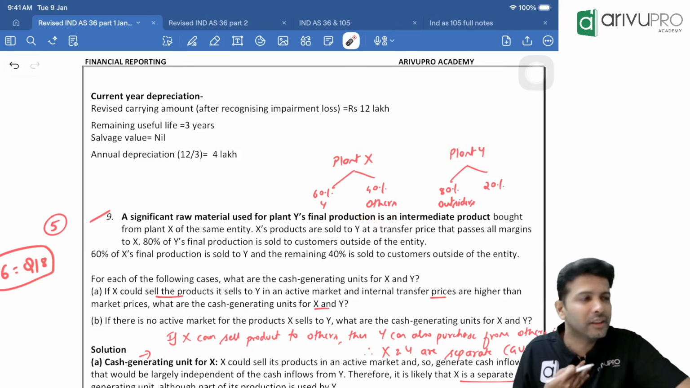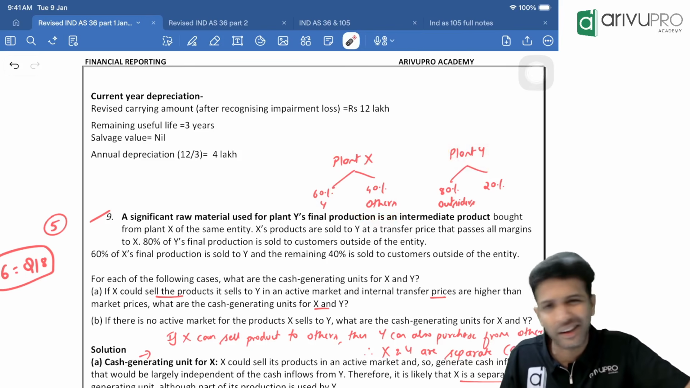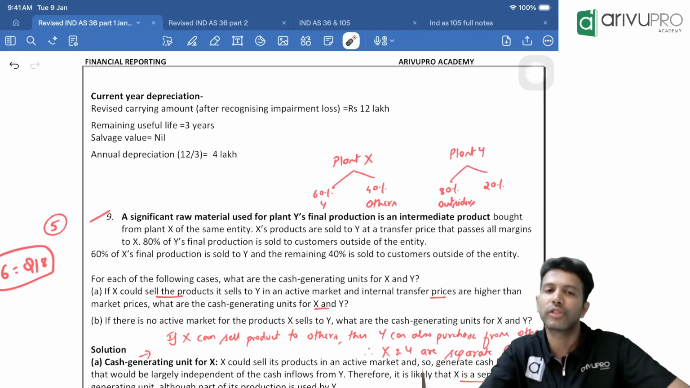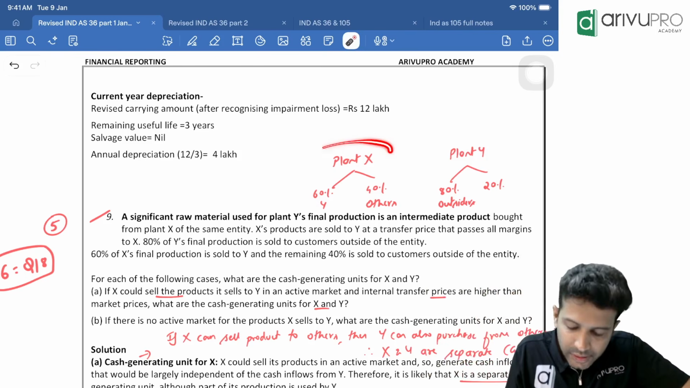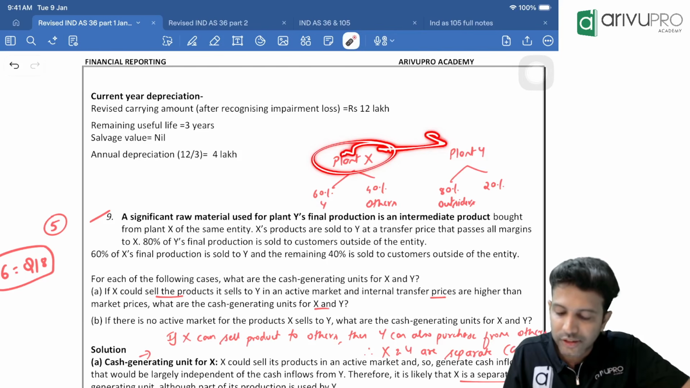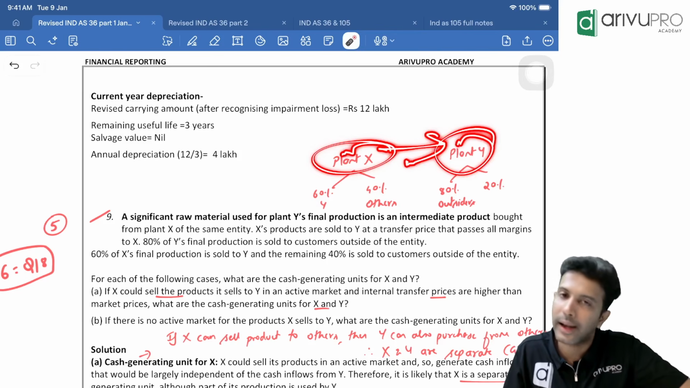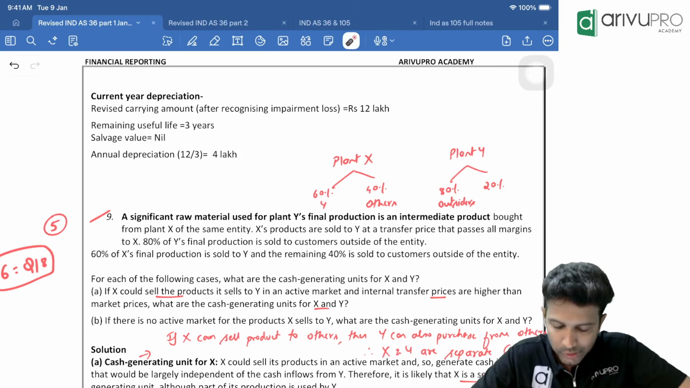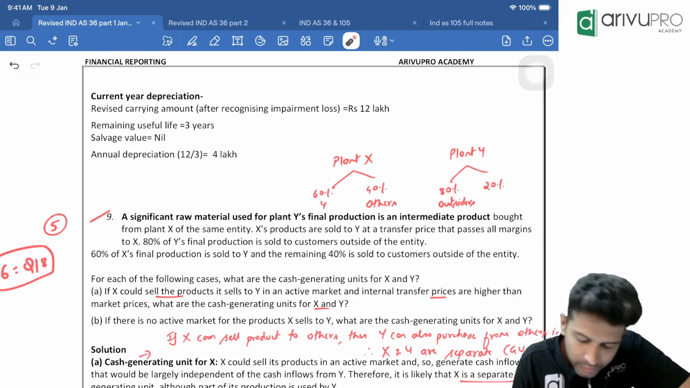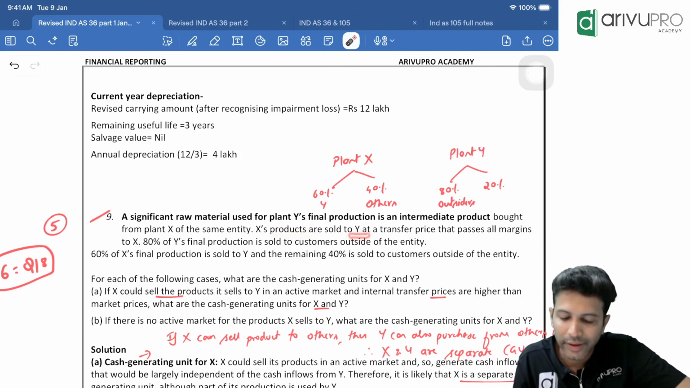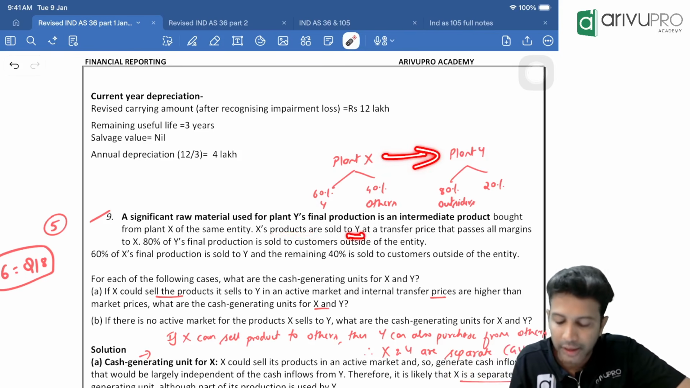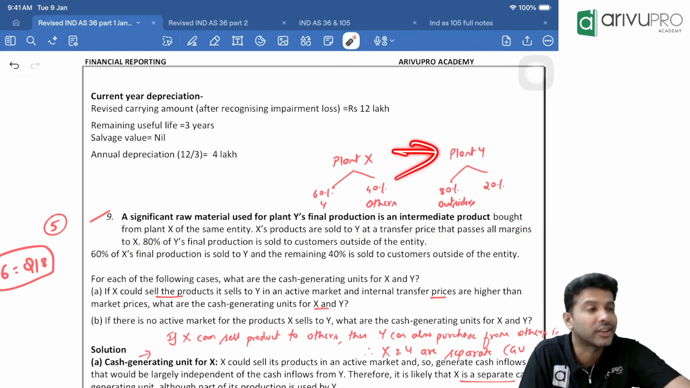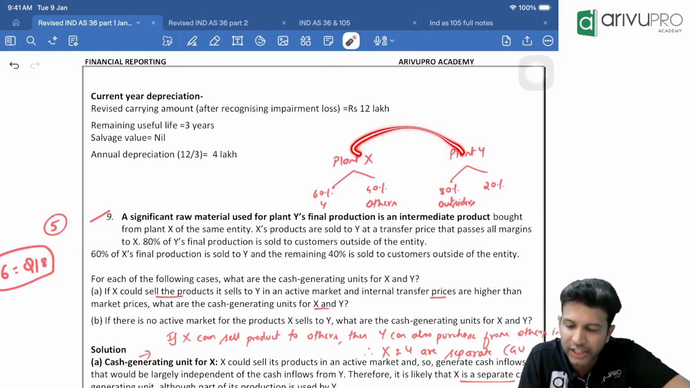So here the company is not purchasing raw material from a creditor. They are manufacturing the raw material too, and using it to produce a finished product. To produce raw material, they have plant X, which sells that raw material to plant Y, and plant Y uses it for its final production. Plant X sells its product to plant Y at a transfer price that passes all the margin to X. Fair enough, they have a transfer pricing arrangement, a specific price at which X will sell to Y.